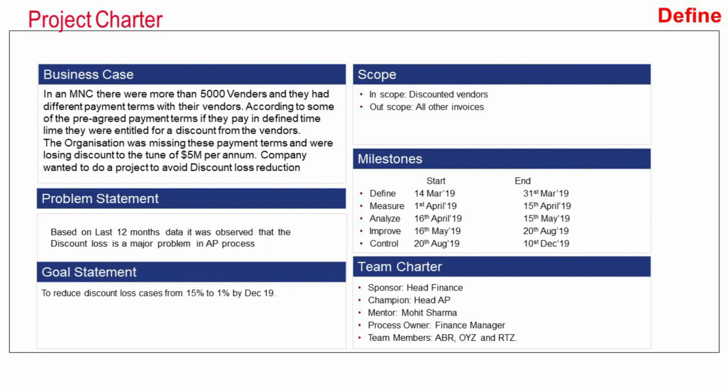They had the sponsorship from the finance head. The champion was the head of accounts payable process and the process owner was the finance manager. There were team members also which were part of this project from the finance team.